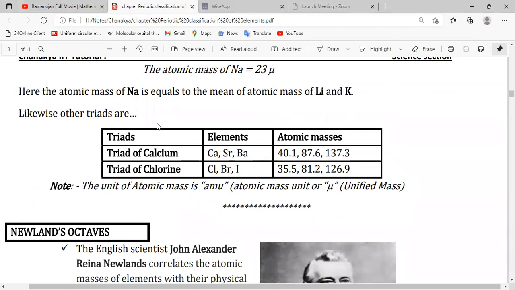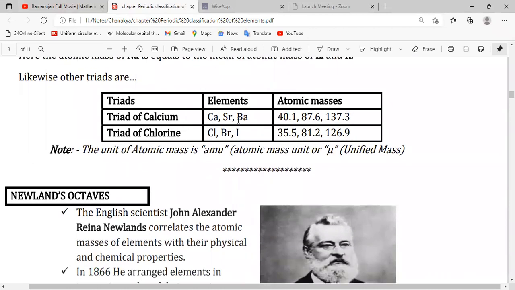Here we have two more triads: calcium, strontium, barium, and the next triad is chlorine, bromine and iodine, which we have already gone through. The unit of atomic mass is amu, but now it is used as unified mass, denoted by u.